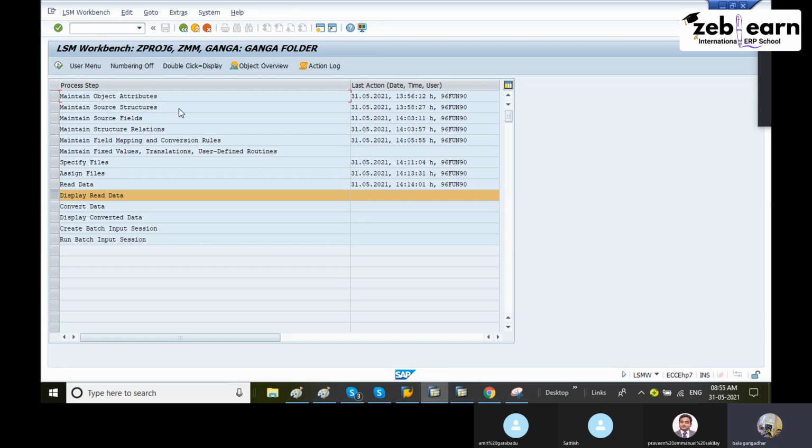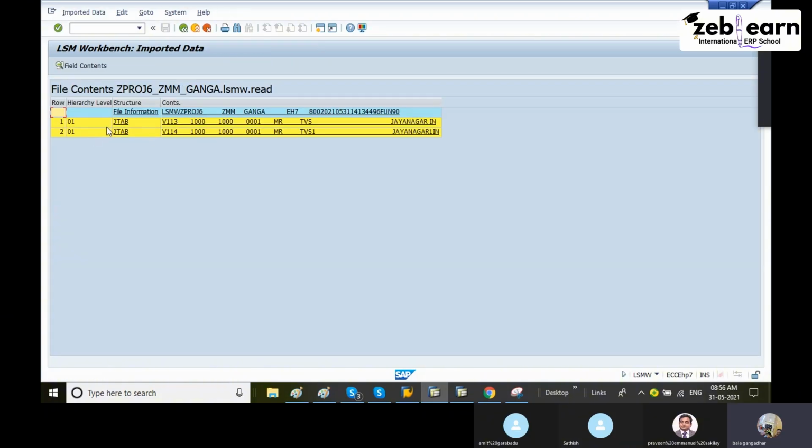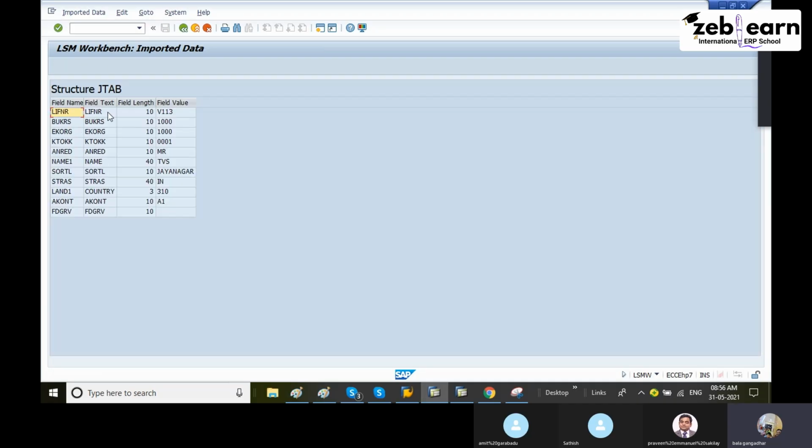Display read data. Okay, 10th step. The 10th step means it will show the 2 records clearly. Execute. Continue. Here, record 1 this is, record 2 this is. Let me check whether each field is mapped or not. Here, LFNR vendor is mapped clearly. Company code is mapped clearly. Organization is mapped clearly. KTOKK, title, company name, company.